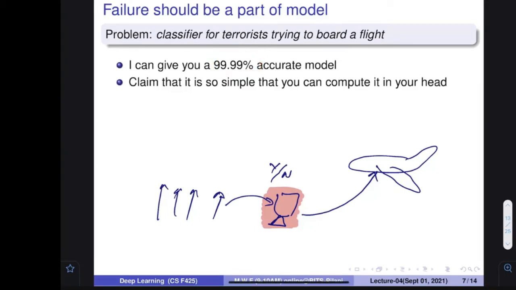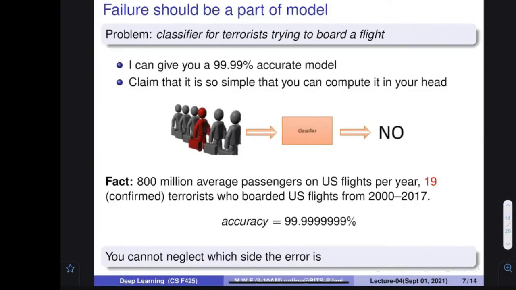Right now you would be thinking that this system would be very complex, but let me tell you I'm going to give you a very simple model. And what is that model? My classifier is, for every item, I am going to say no, he's not a terrorist. Very simple.